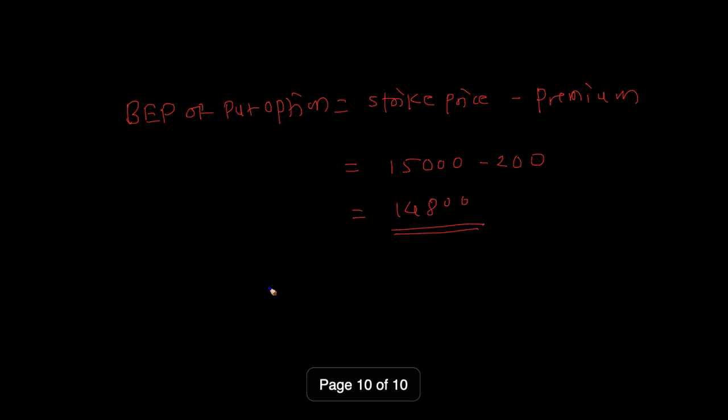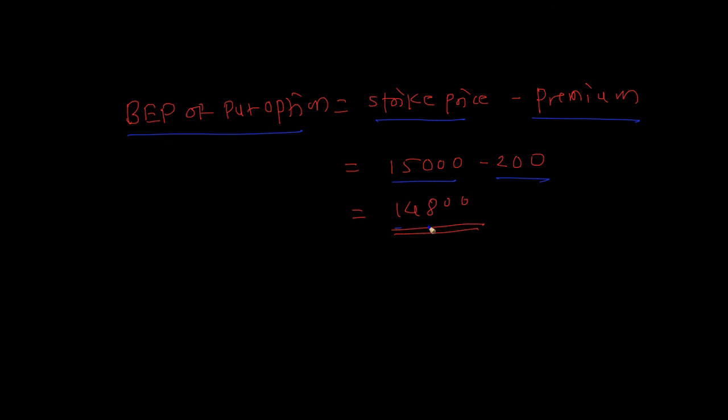So let's see the formula. Break-even price of the put option is equal to strike price minus premium. So 15,000 minus 200, 14,800 is the break-even price for put option buyer and seller both. On the contrary, the break-even price for the call option buyer and seller was strike price plus premium. So that is how you calculate the break-even price of call and put option, and which is very important. We should know what is the break-even price for our options.